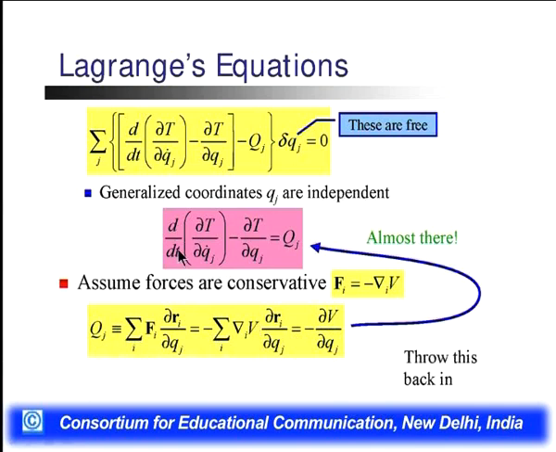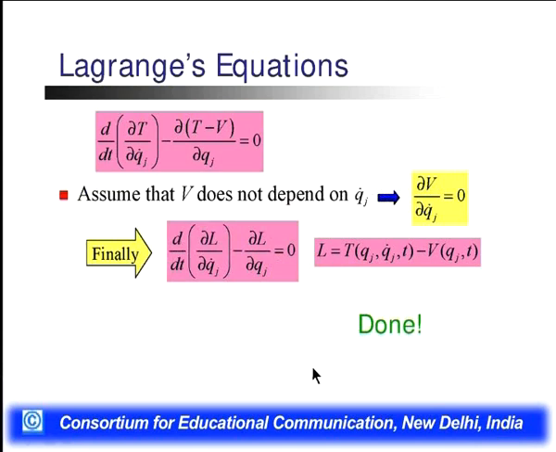It means d by dt del T by del Qj dot minus del T by del Qj is equal to Qj, that is a force. Here we also define Qj in terms of the potential. So Qj can be replaced by minus del V by del Qj.